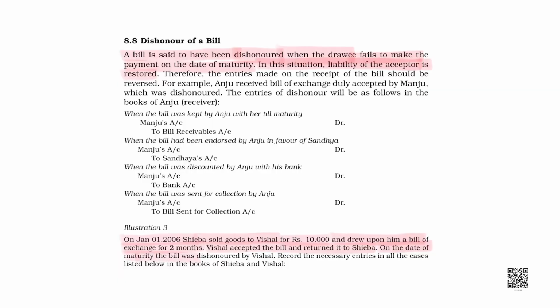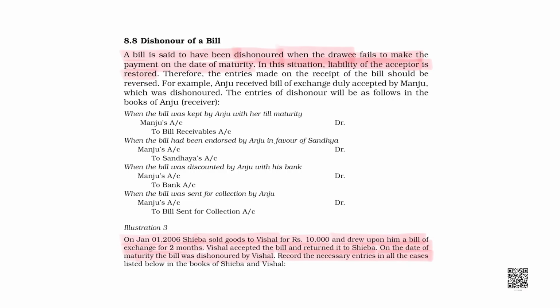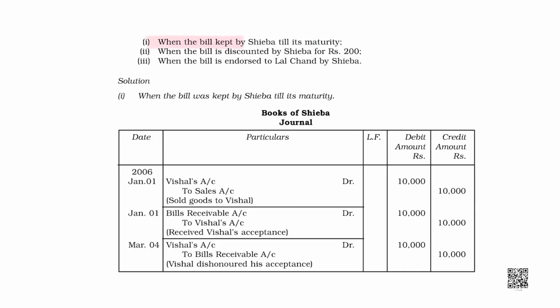That means the bill of exchange was made. On the date of maturity, the bill is dishonored by Vishal. After 2 months and 3 days, 3 days for the grace, Vishal the debtor refuses to pay. He says that he doesn't have the money. Record the entries in the cases. Cases means these cases when the bill was kept by Shiba till its maturity.